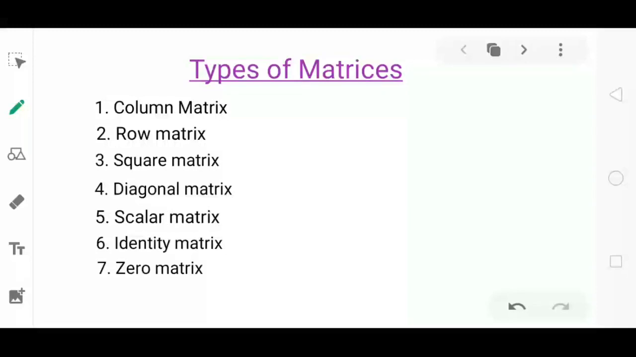Hello students, today I will explain the types of matrices. The different types of matrices are column matrix, row matrix, square matrix, diagonal matrix, scalar matrix, identity matrix and zero matrix. All these types are very easy to understand and easy to remember. Many of these types can be directly defined by their name itself. Now I will discuss one by one.